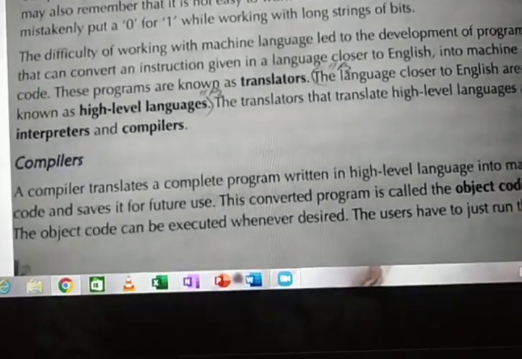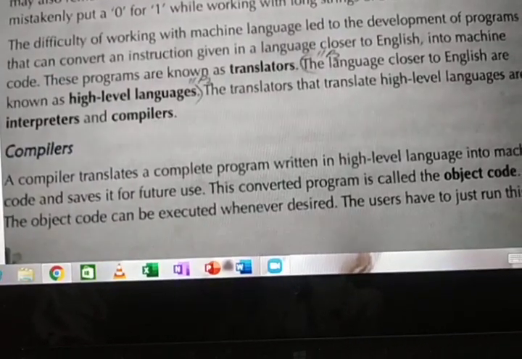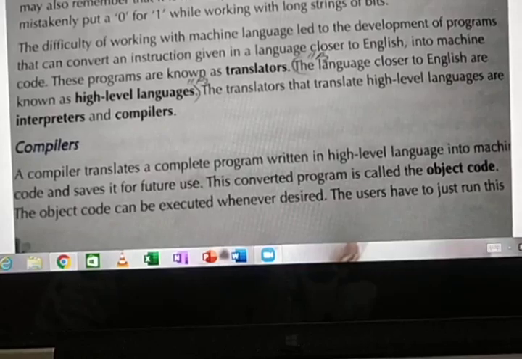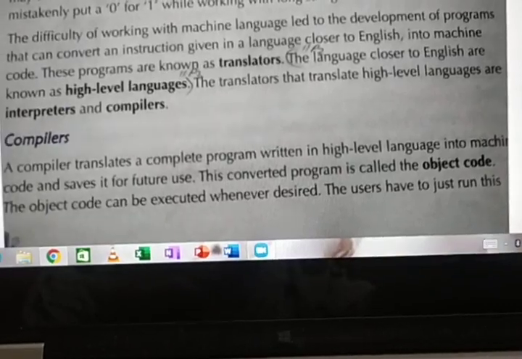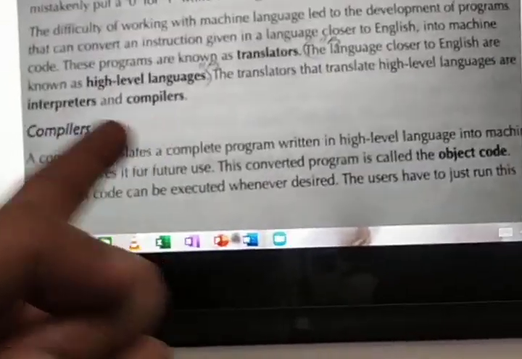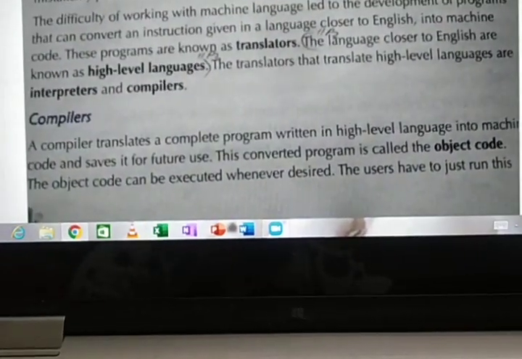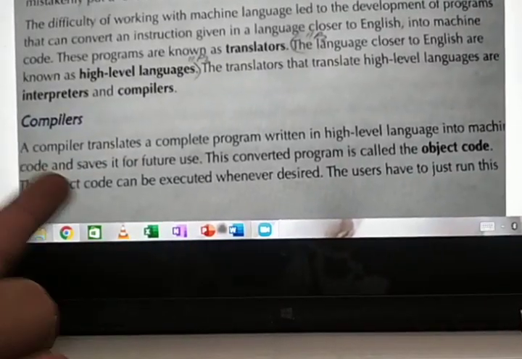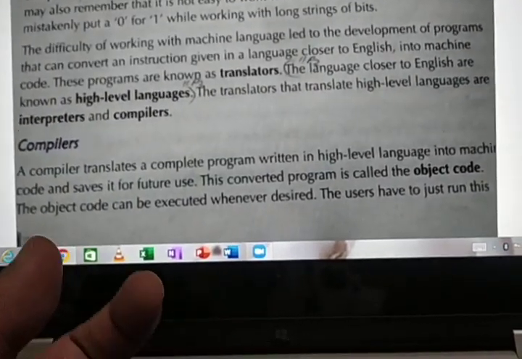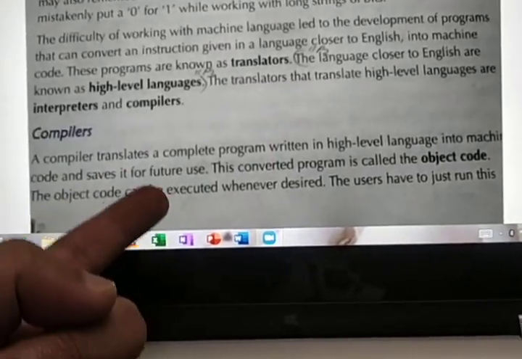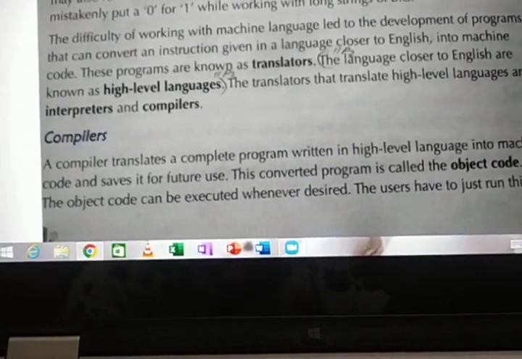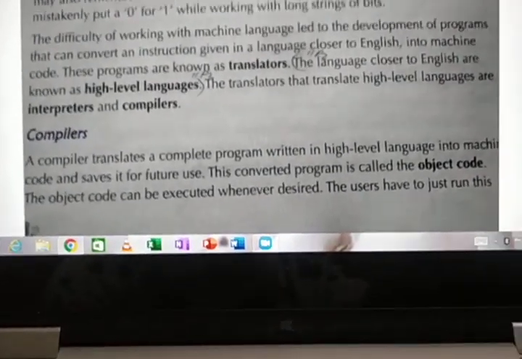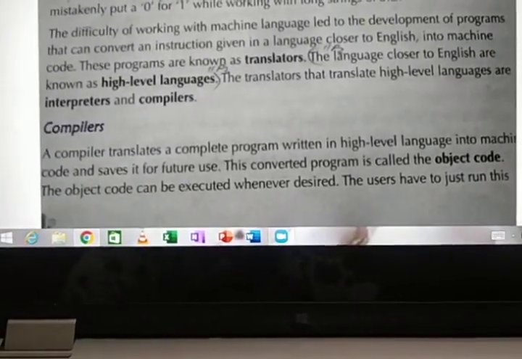What is its work process? A compiler translates a complete program written in a high-level language, which is closer to the English language, into machine code. That is the work of these two. Whatever program you have written in a language like C or C++, after writing the whole program, the compiler will convert it into machine code, zeros and ones. This converted program is called object code.